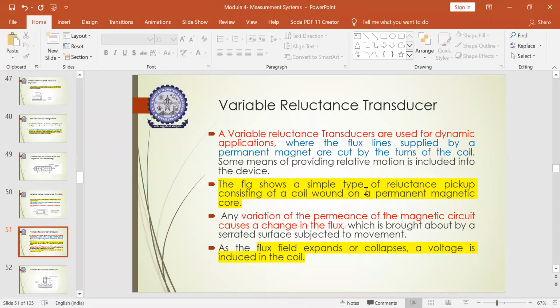When you have a permanent magnet and the coil bound to it, the magnetic flux generated by the permanent magnet will be cut by the turns of the coil. It will be cut because you have n number of turns of the coil. It has to go through every coil, and due to the movement in the turned coil surface, there will be some resistivity for the movement of the magnetic flux. That is referred to by the word cut.